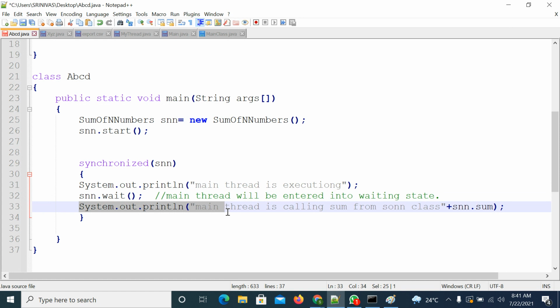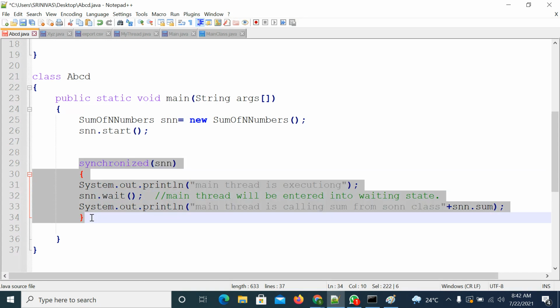Then when will it execute? Once the child thread completes the task, the child thread has to give the notification. After that, it will execute. Whenever you apply the wait method, you must call it from a synchronized block only, or from a synchronized method also.